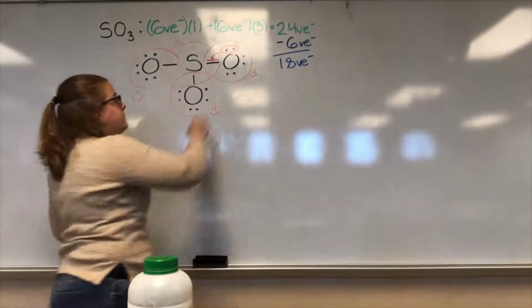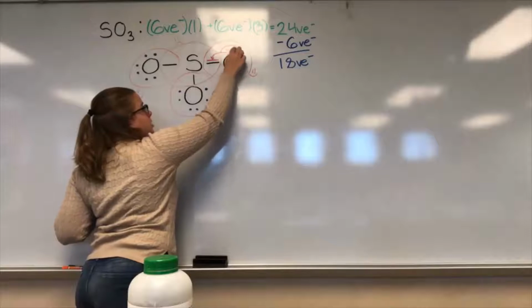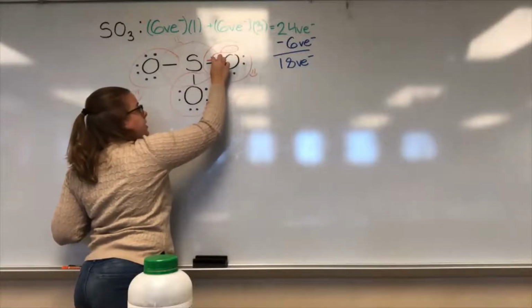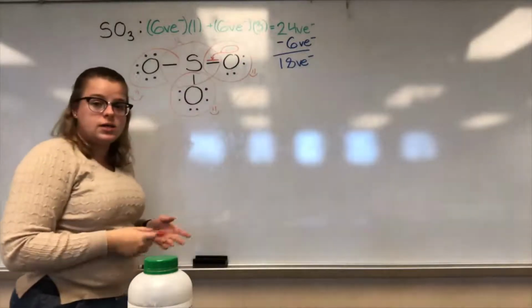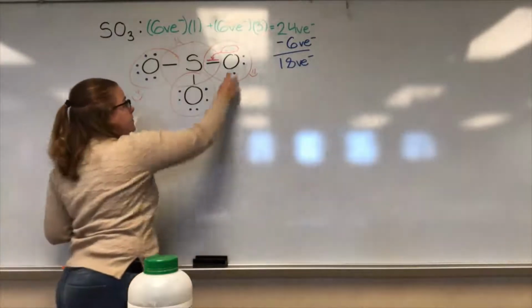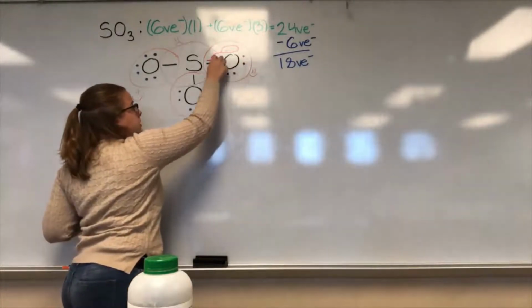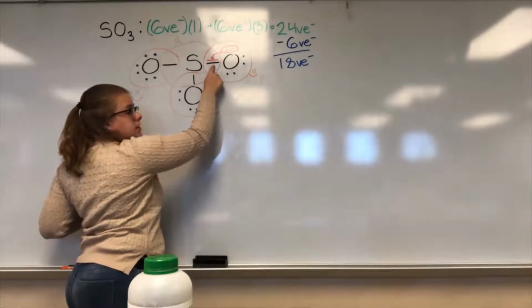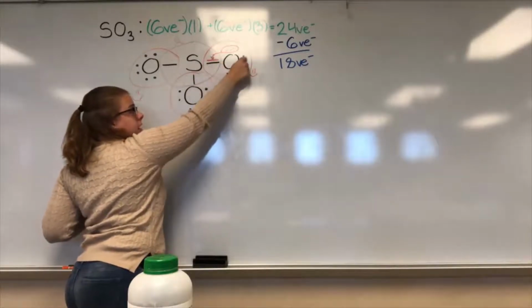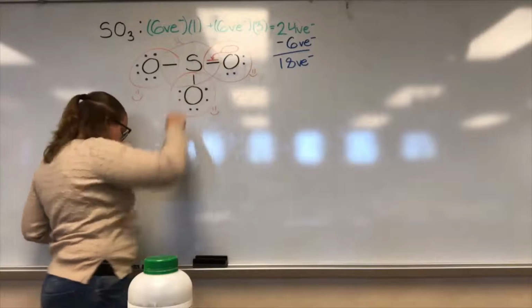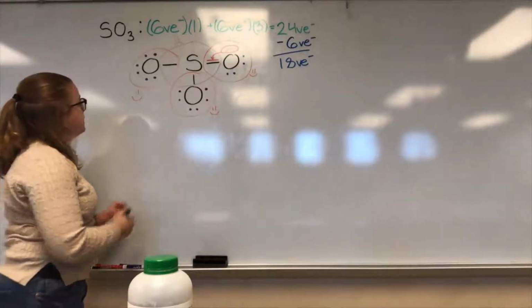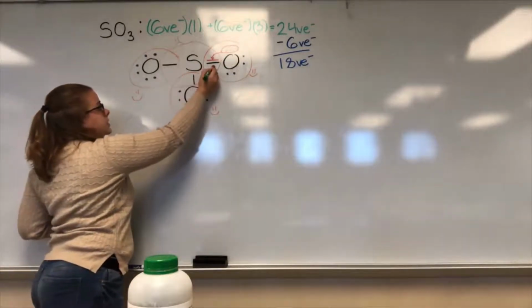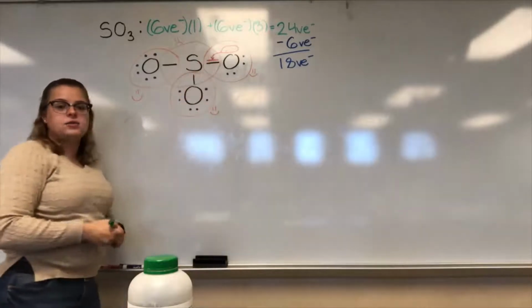So that means that these valence electrons are gone. They don't exist here. They're in that bond. So let's go see if oxygen is still happy. 2, 4, 6, 8. Happy because it's 2 bonds now, so it's 4, 6, 8. So it's happy. And let's check to see if sulfur is happy now. We got 2, 4, 6, 8. Hey, sulfur's happy now.